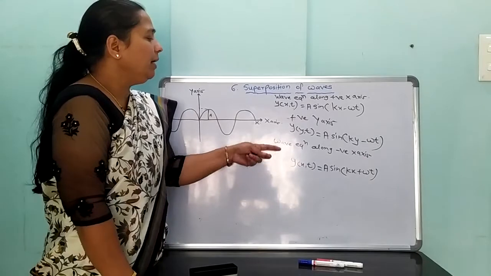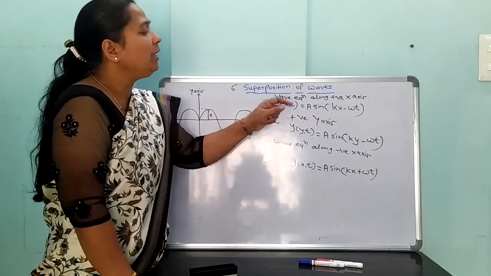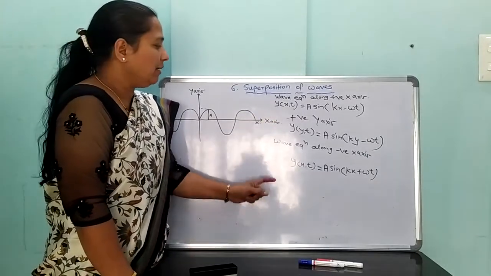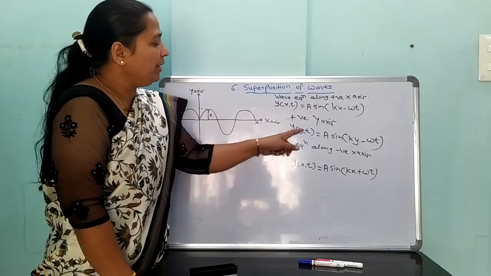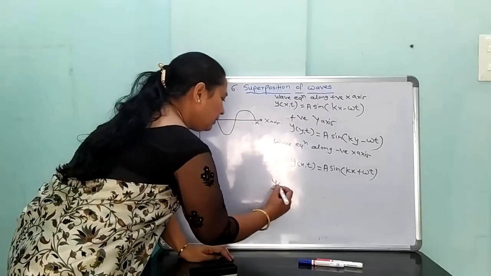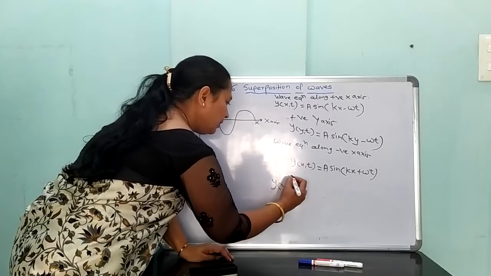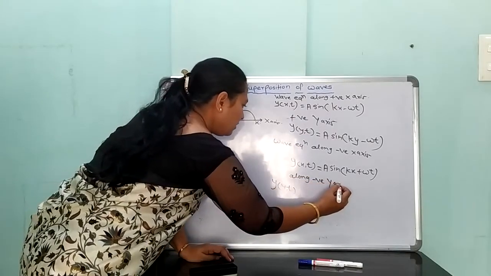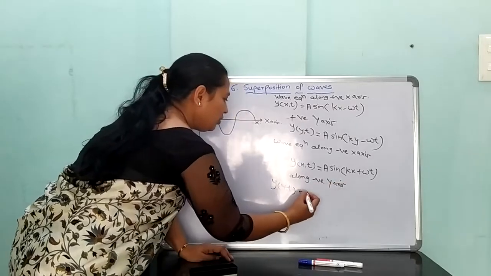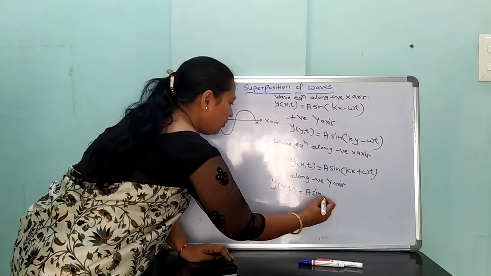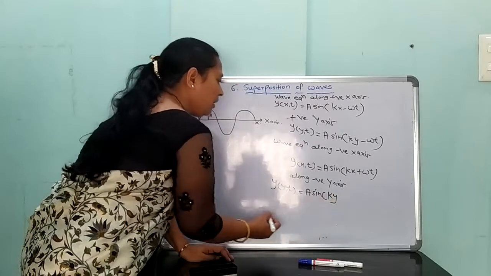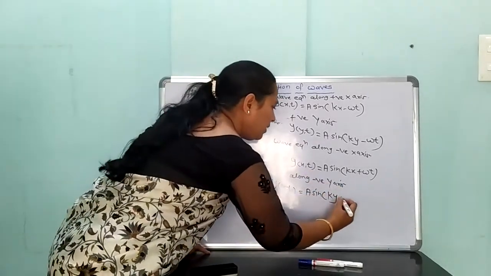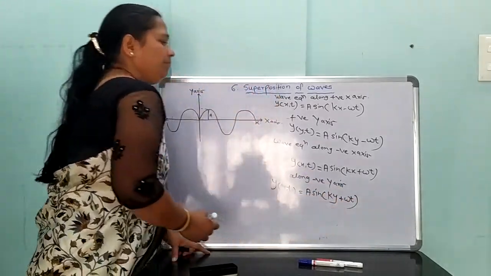Similarly, we can write the wave equation along the negative y-axis: y equal to A sine of ky plus omega t.